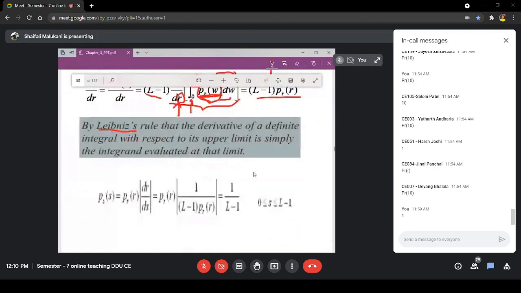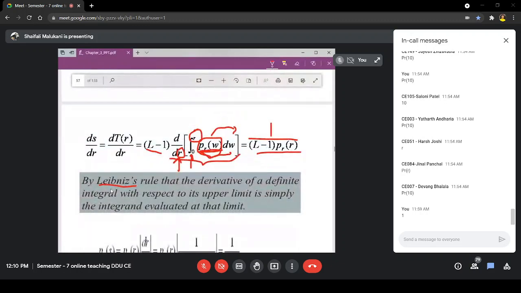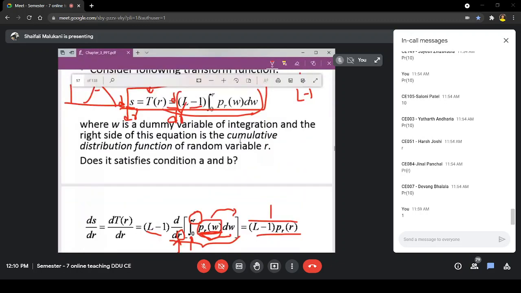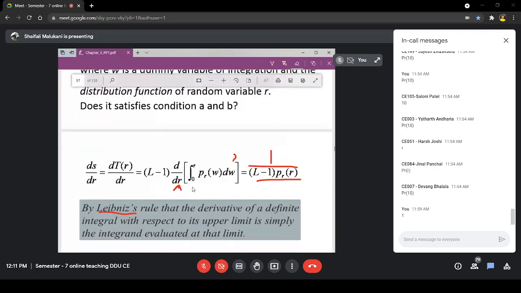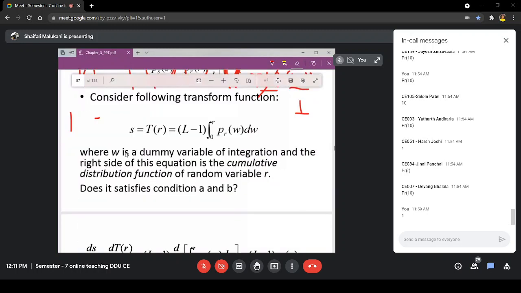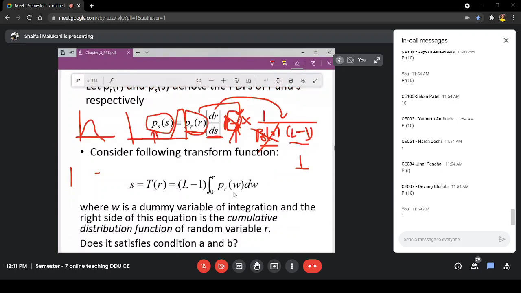In general it is going to work for us, that we have proven using Leibniz rule, right? But some of you say no, we don't want to remember this Leibniz rule, every time it will be difficult for us to remember. So what you can do is, anyway PR is provided to you, or if not provided, an input image will be provided to you. If PR is not provided, then you can take your input image and obtain PR, otherwise they will provide you PR. Then you can integrate it, and then you can multiply